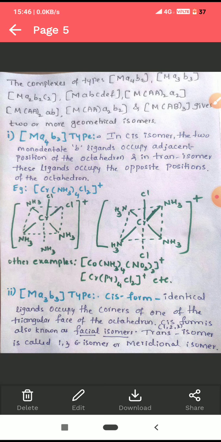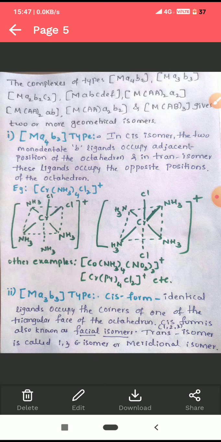What is it called? It is called cis form, or it is also known as facial isomers. They occupy 1, 2, 3 position. The ligands occupy 1, 2, 3 position. It is called a cis form or facial isomer. In the trans form, the ligands will occupy 1, 3, 6 position. Therefore, it is called 1,3,6 isomer or a meridional isomer.